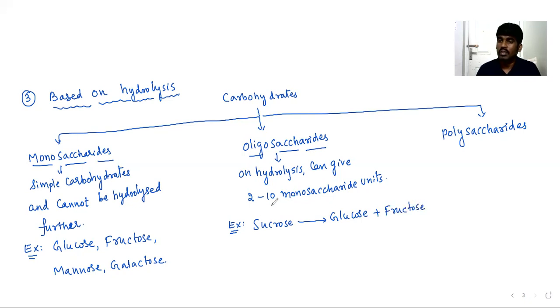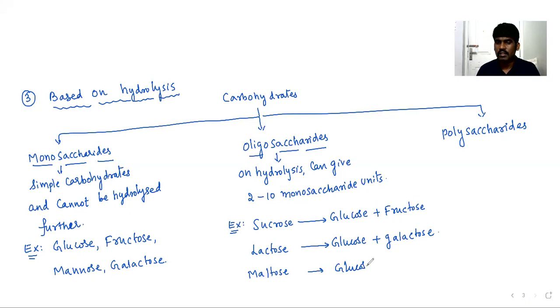So sucrose is an oligosaccharide. Similarly, you can take lactose, a milk sugar. Sucrose is cane sugar, lactose is milk sugar. Lactose upon hydrolysis will give glucose and galactose. Maltose will give 2 glucose units.